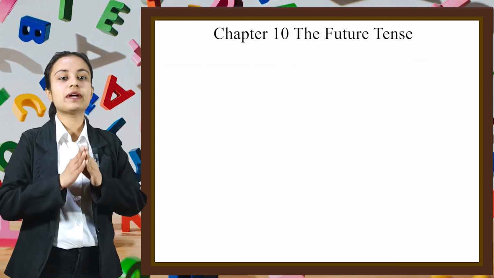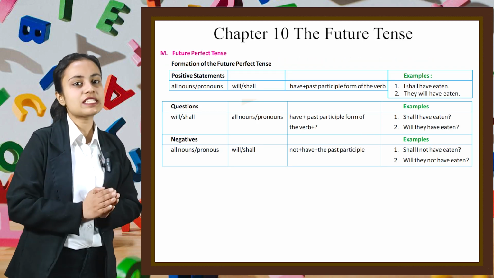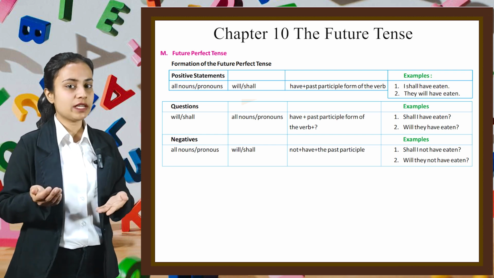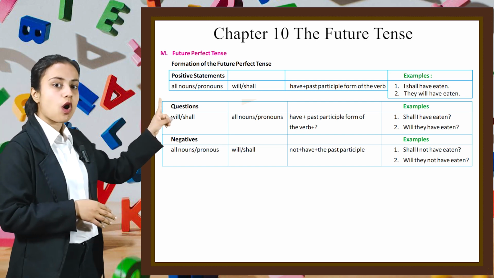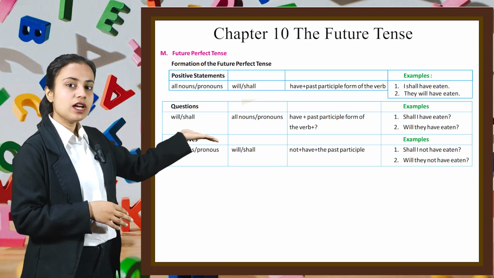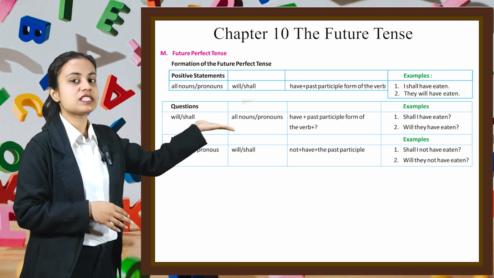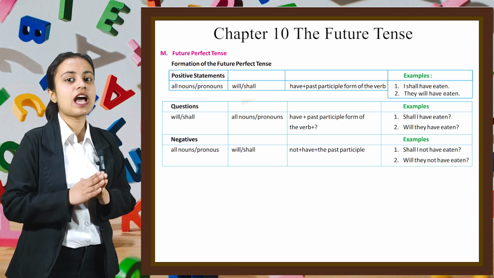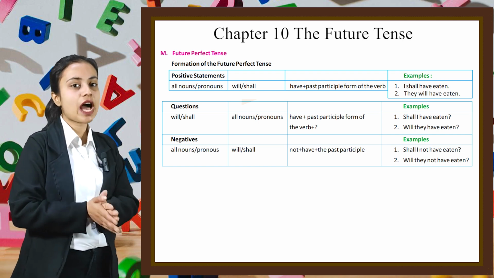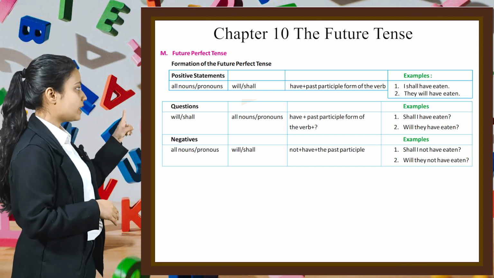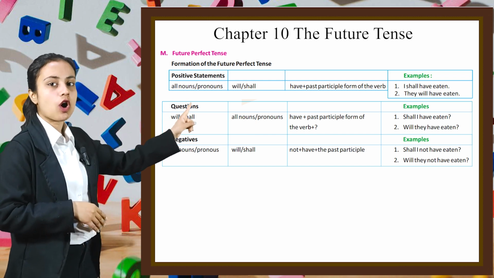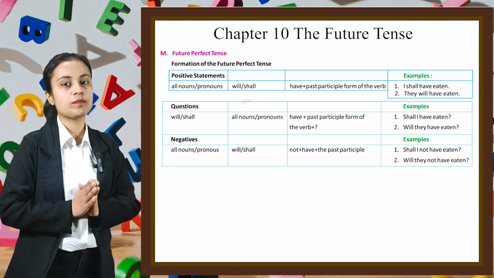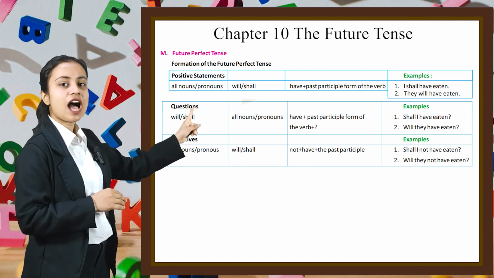Let's move on to the next part, which is future perfect tense. We'll start with the formation of future perfect tense. So when we have to form a positive statement, we first start with all nouns or pronouns. Then we add will or shall, then have plus the past participle form of the verb. For example, I shall have eaten. They will have eaten. In a similar manner, if we have to form a question, we first write will or shall, then all nouns or pronouns, then have plus the past participle form of the verb with a question mark. For example, shall I have eaten?